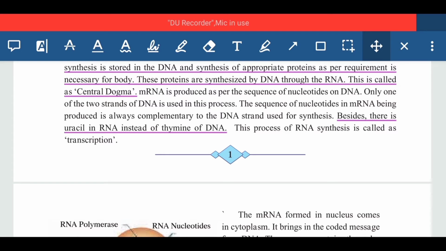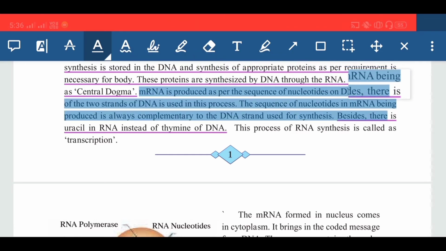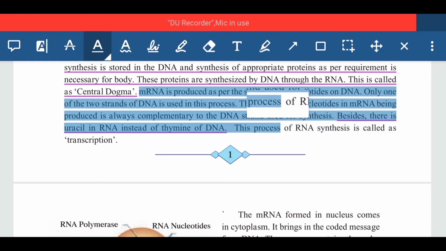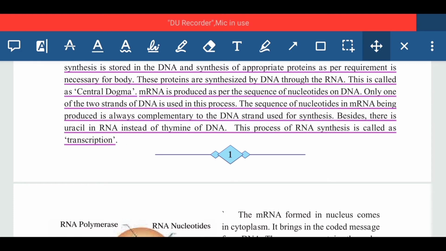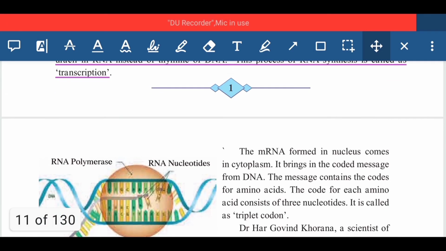Now if the question comes in an exam, explain the term transcription. So what will you write? mRNA is produced as per the sequence of nucleotides on the DNA. Only one of the two strands of the DNA is used in this process. The sequence of nucleotides in the mRNA being produced is always complementary to the DNA, and so this process of RNA synthesis, which is again very important, you have to underline, this process of RNA synthesis is called transcription. So here we have seen what is meant by transcription.